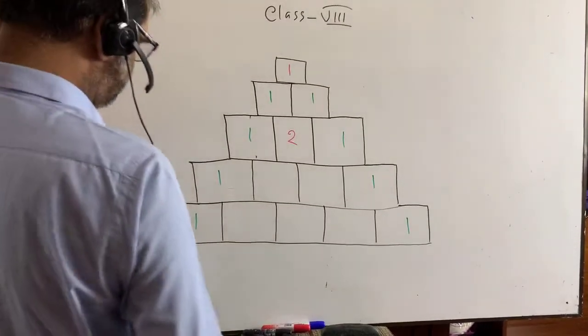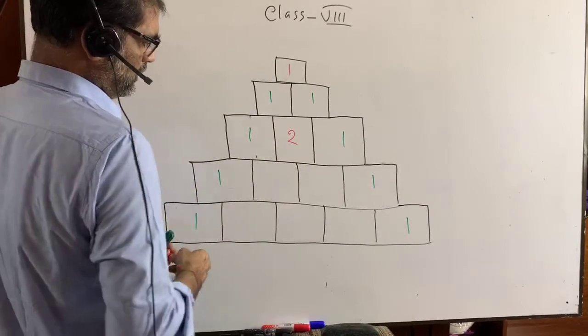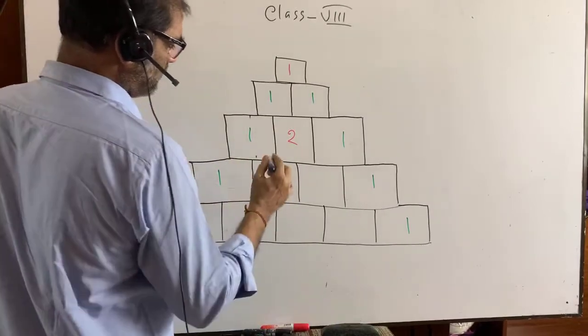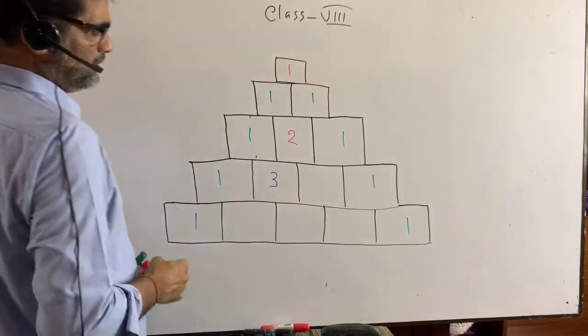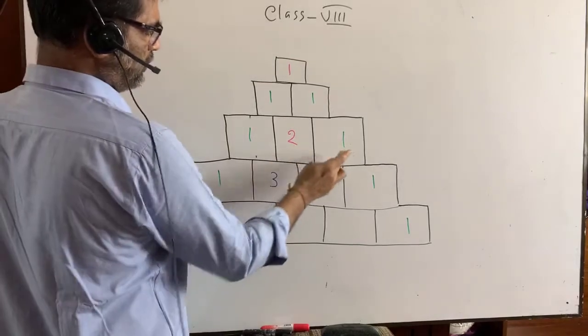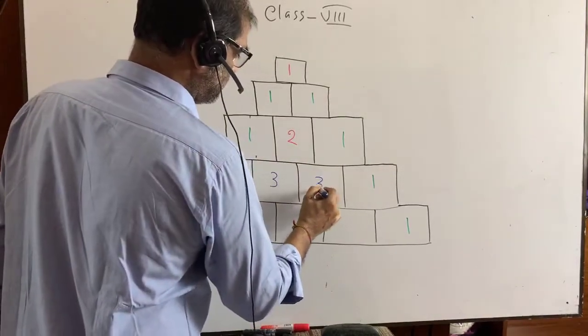Now you see, 1 plus 2 equals what? 3, right? Now you see 2 plus 1 equals what? 2 plus 1 equals 3.